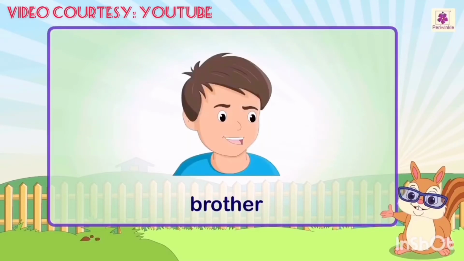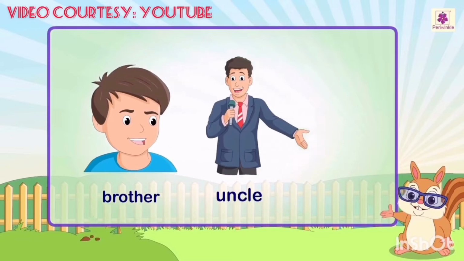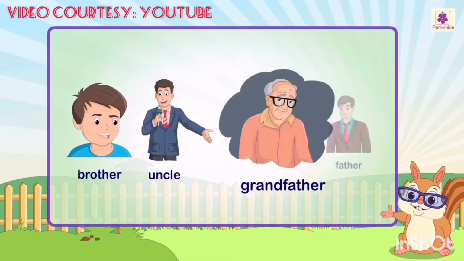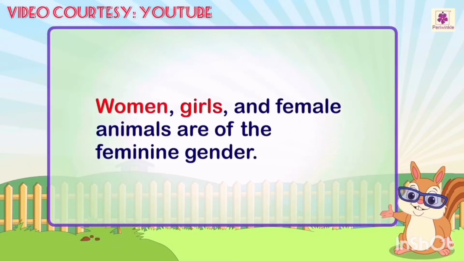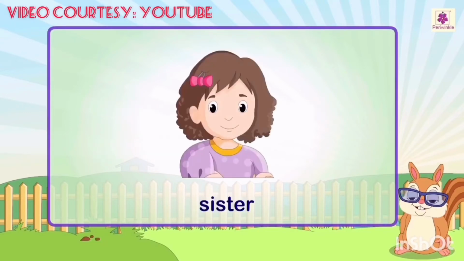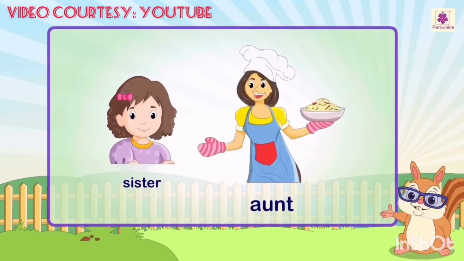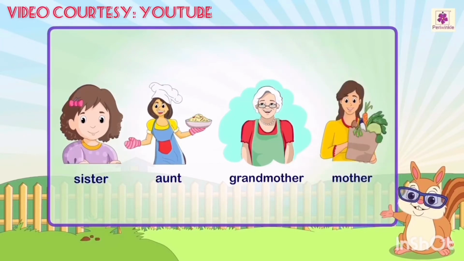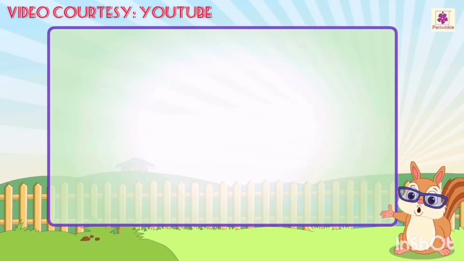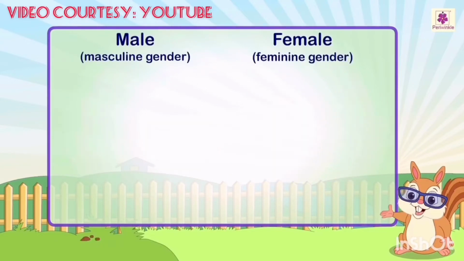For example, brother, uncle, grandfather, father. Women, girls, and female animals are of the feminine gender. For example, sister, aunt, grandmother, mother. Let's look at the names of the male and female animals of the same species.